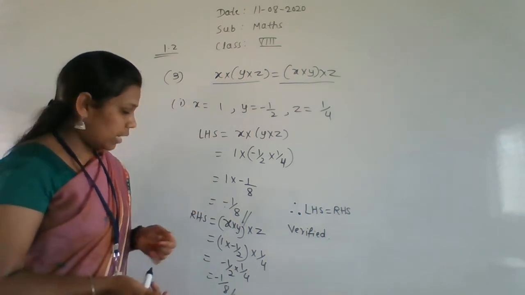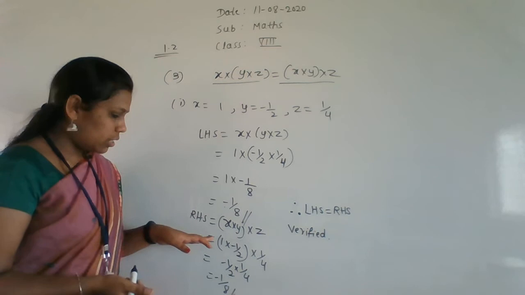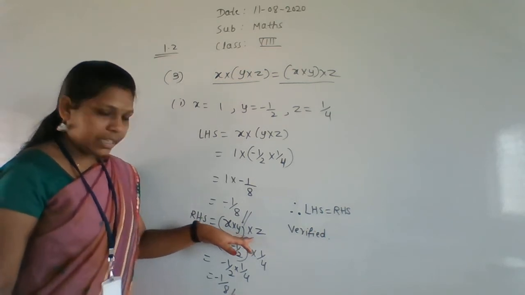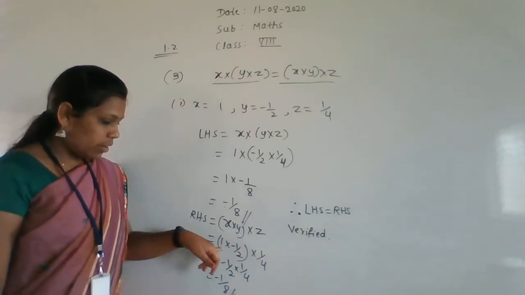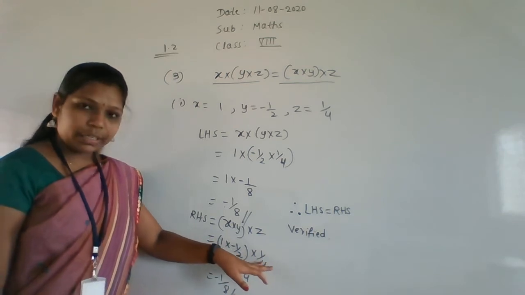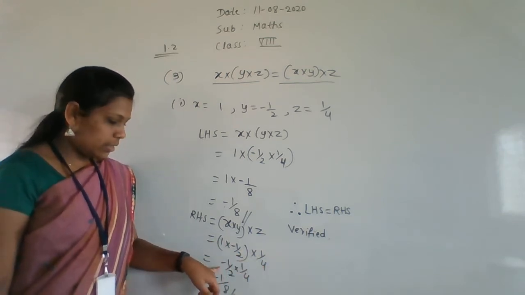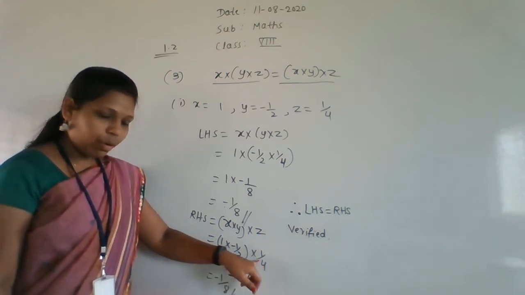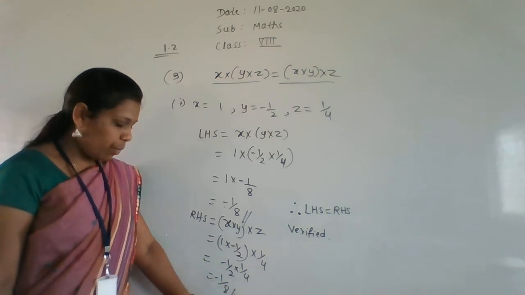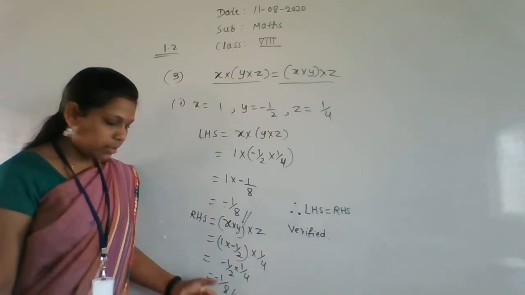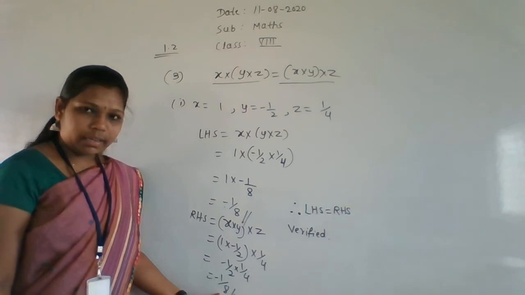Now we are taking the RHS. RHS is x into y into z, that is 1 into minus 1 by 2 into 1 by 4. So that is nothing but minus 1 by 2 into 1 by 4. Now again multiply these things, and that is minus 1 by 8.